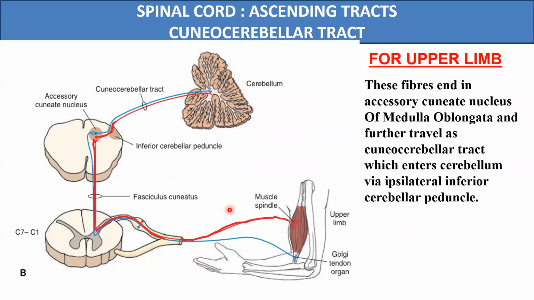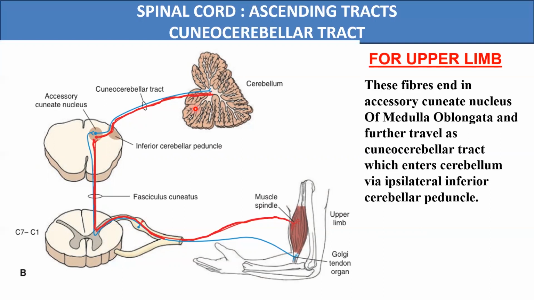So the first order neurons, instead of relaying in the spinal cord, their central processes will travel directly up to the accessory cuneate nucleus, where they will relay. And now the second order neuron axons will start from this accessory cuneate nucleus of the medulla, and will travel as the cuneocerebellar tract to the cerebellum of the same side.